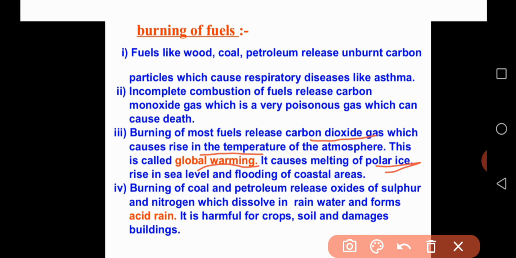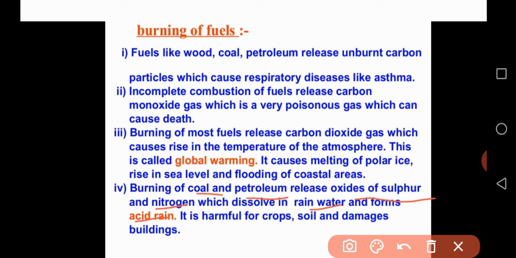Similarly, last one, burning of coal and petroleum releases oxides of sulfur and also nitrogen. Particularly burning of coal and petroleum releases very dangerous oxides of sulfur and nitrogen. These oxides of sulfur and nitrogen dissolve in rainwater, finally producing another very important environmental issue, that is acid rain. It is harmful for crops, soil, and also damages buildings.